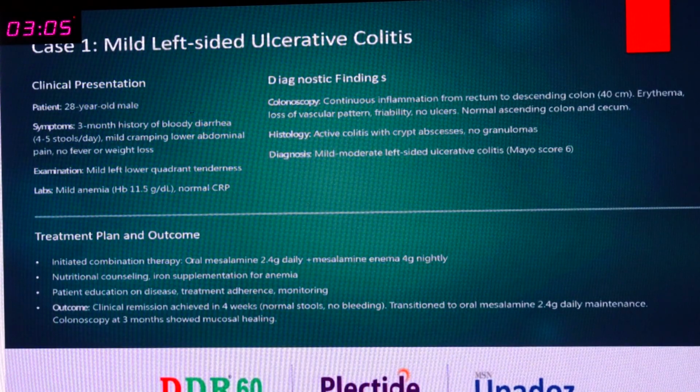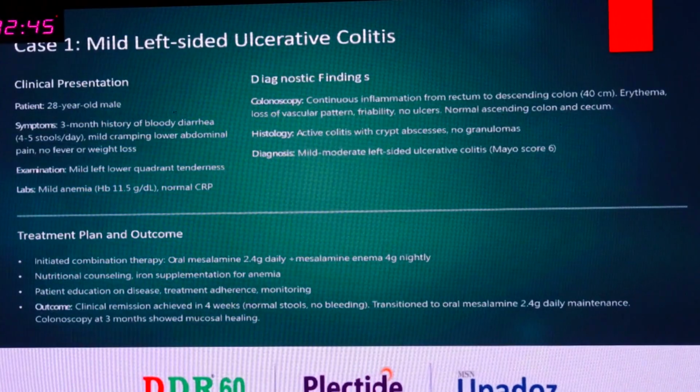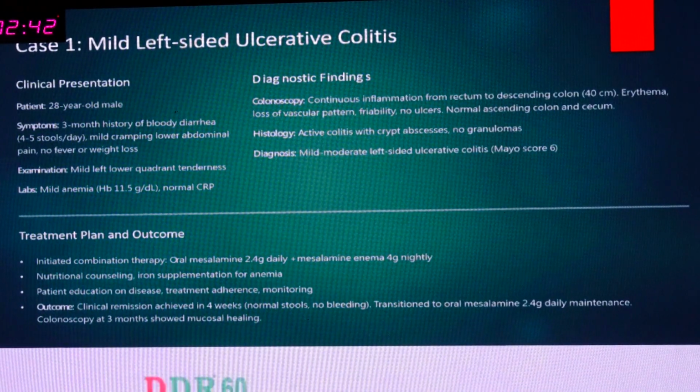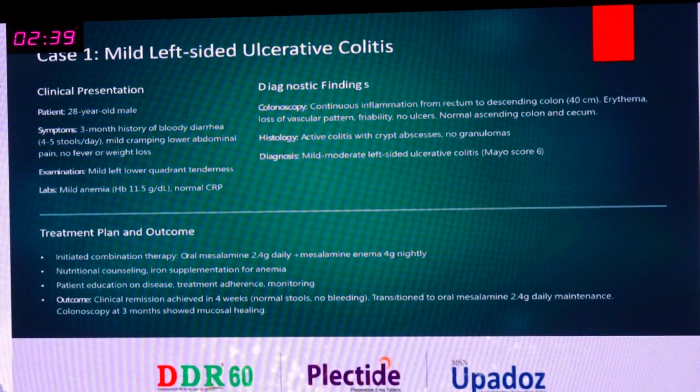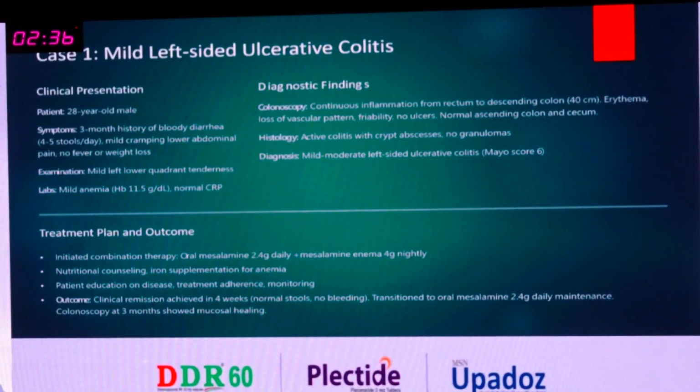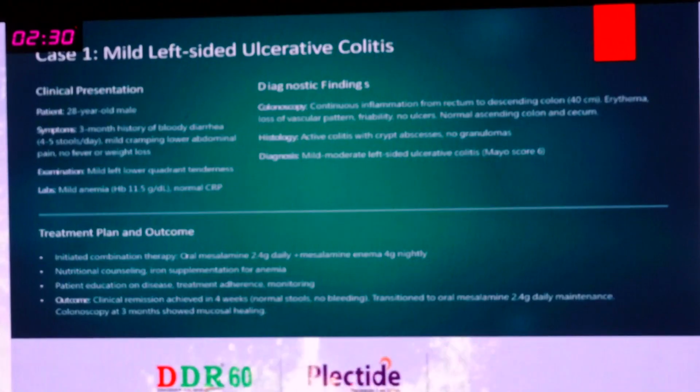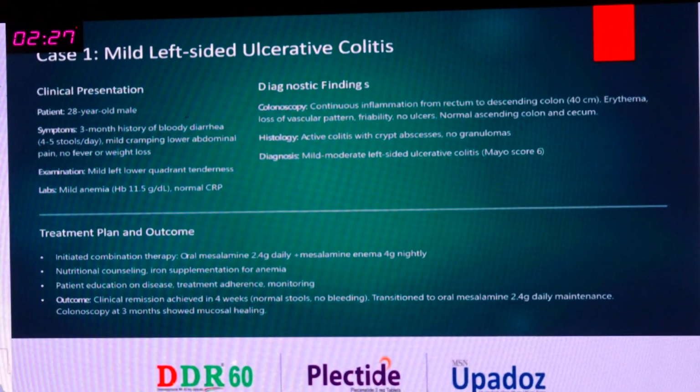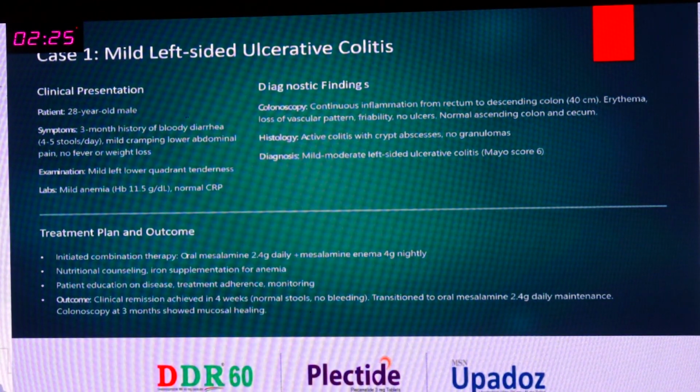And a few interesting case scenarios. What are you going to do in the background of mild left-sided ulcerative colitis? 5 major indications. Mild colitis, always start the patient with a topical aminosalicylate, for example, mesalamine enema, whatever is available. And if the patient is not responding, the next line of therapy, we can go with a topical plus oral aminosalicylate. Even if the patient is not responding, you can always add a topical steroid like your hydrocortisone enema. Even after that, if the patient is not responding, you can add budesonide. After that, if it is still not responding, you can go for oral steroid. This is what the guidelines say for mild left-sided UC.